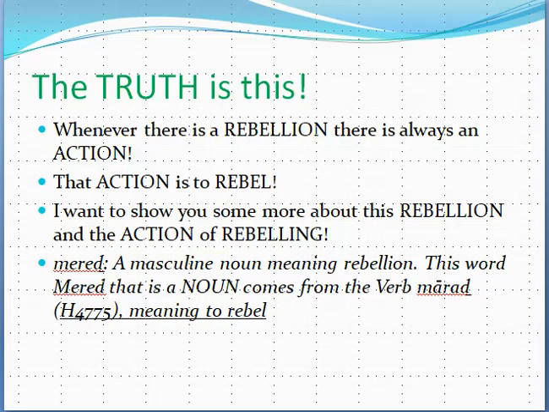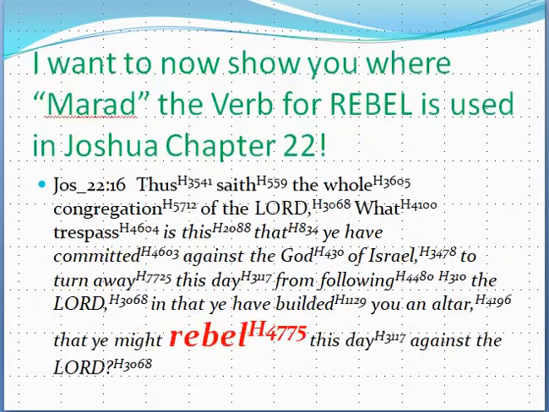So mered is a masculine noun meaning rebellion, and this word mered comes from the verb marad. Now let's look in Joshua chapter 22 and let's look at some verses where this marad is used, this verb rebel.